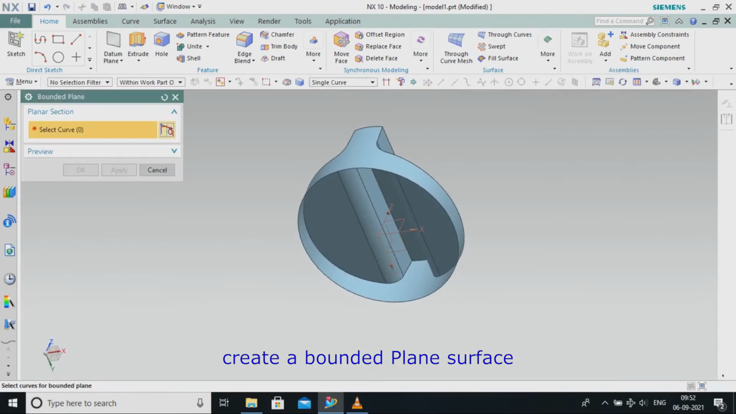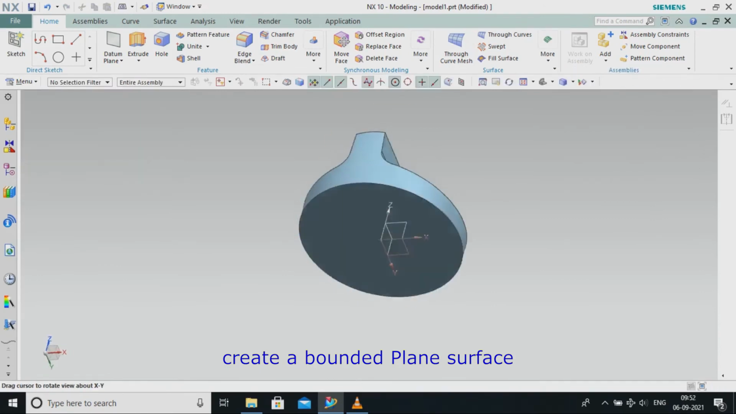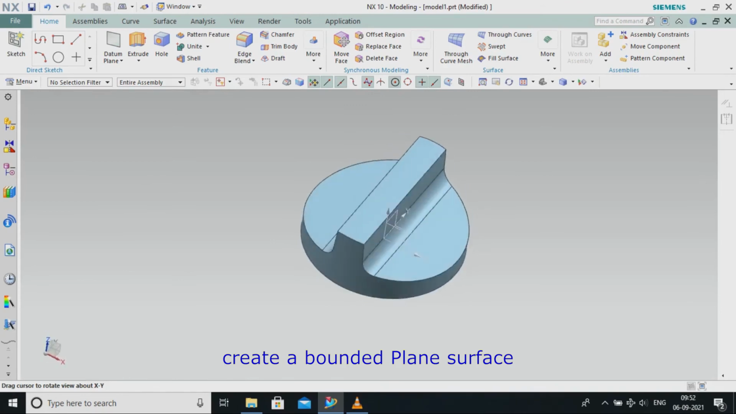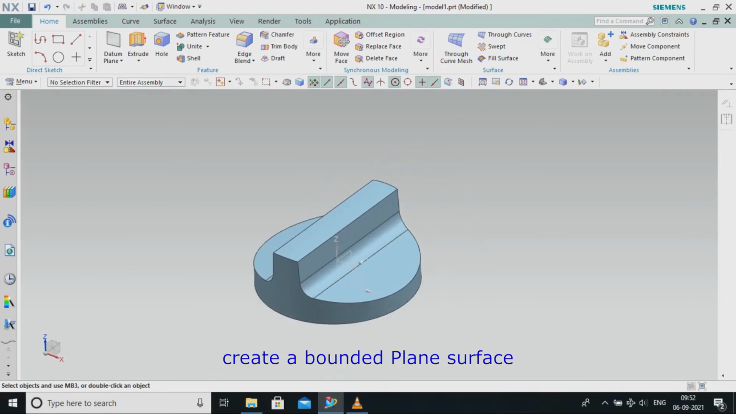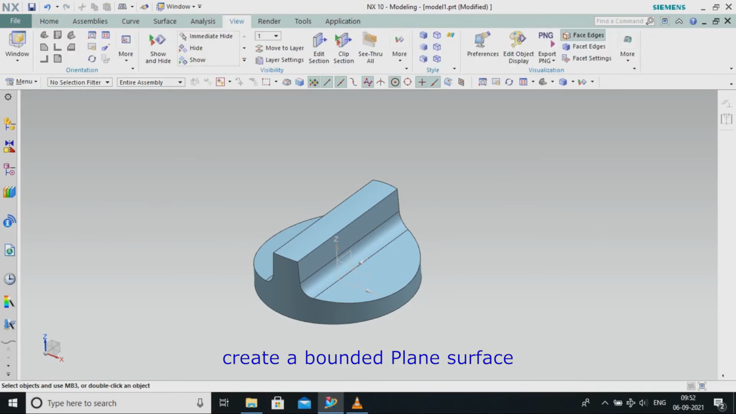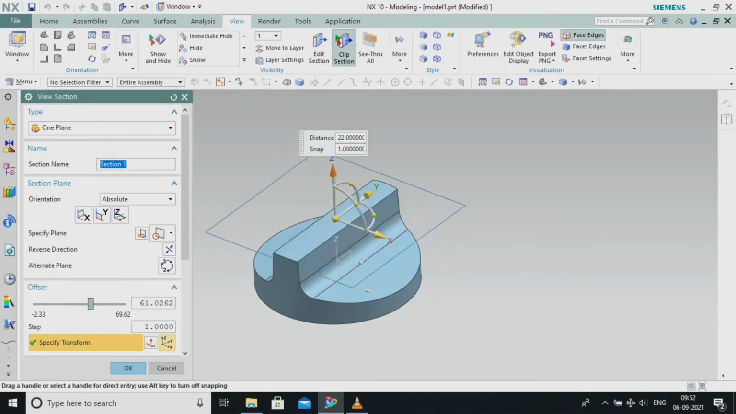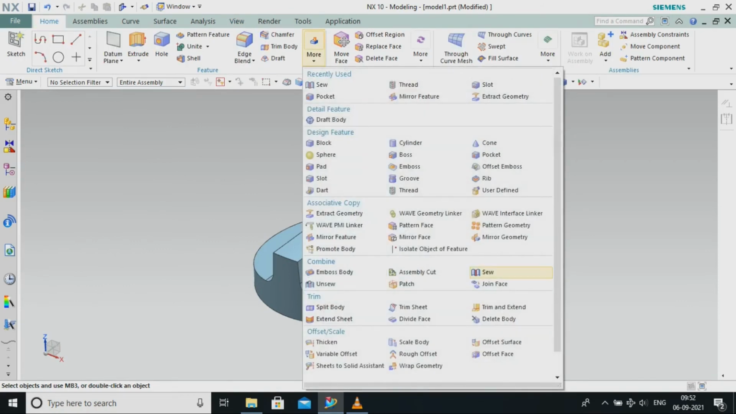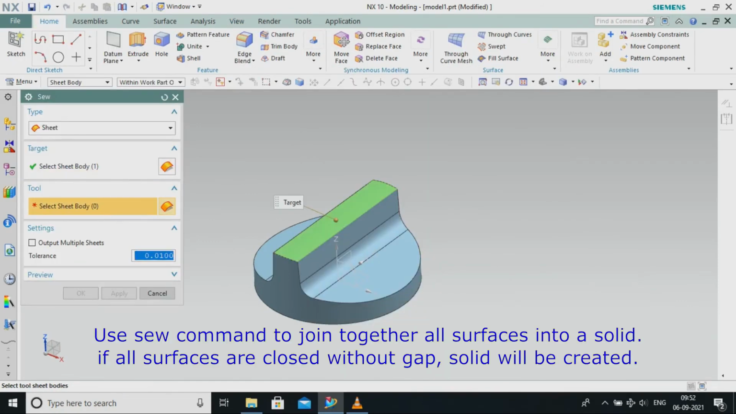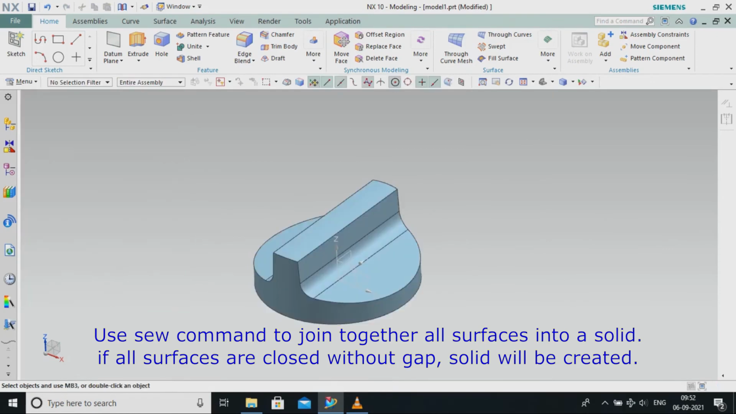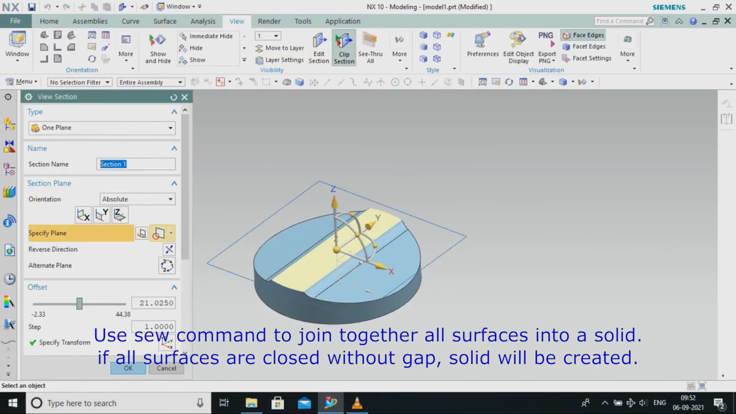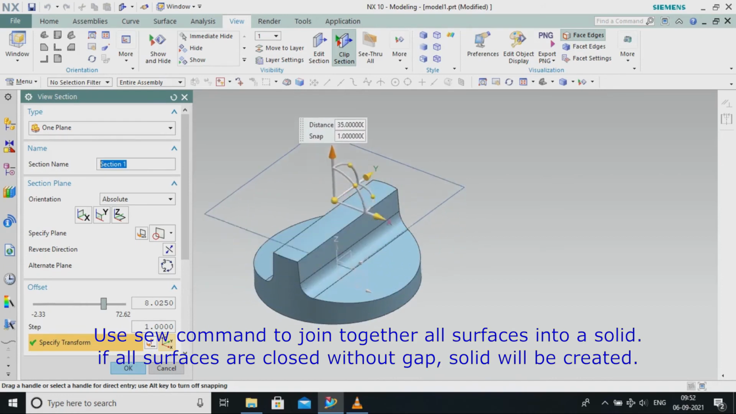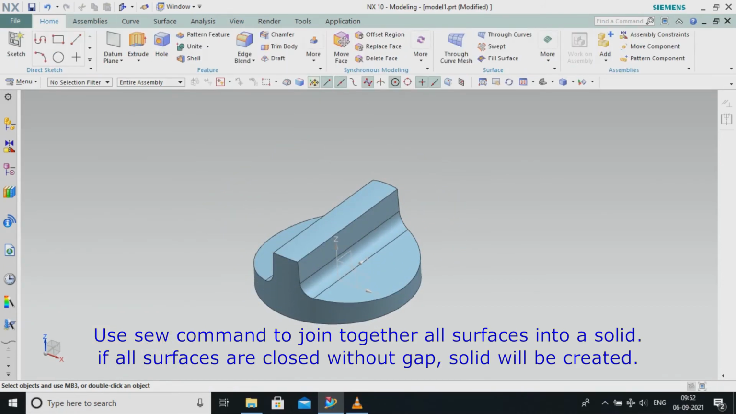Create a bounded plane surface. Use sew command to join together all surfaces into a solid. If all surfaces are closed without gap, solid will be created.